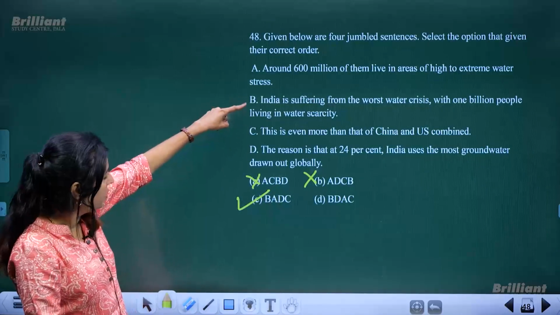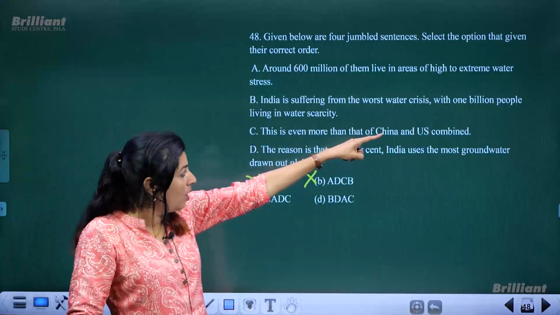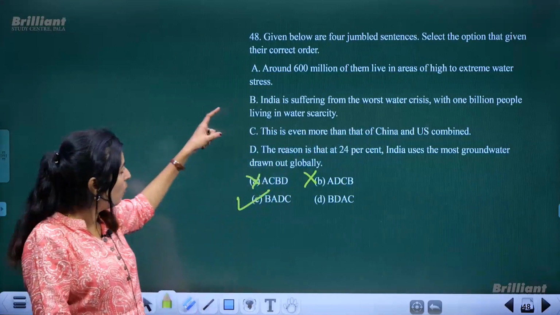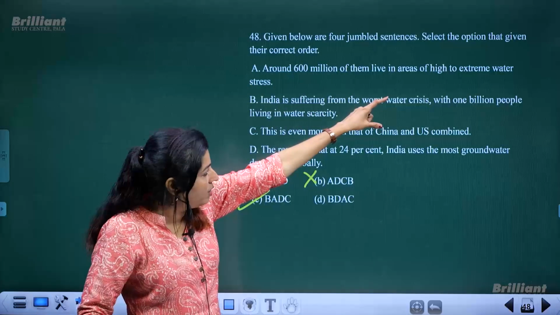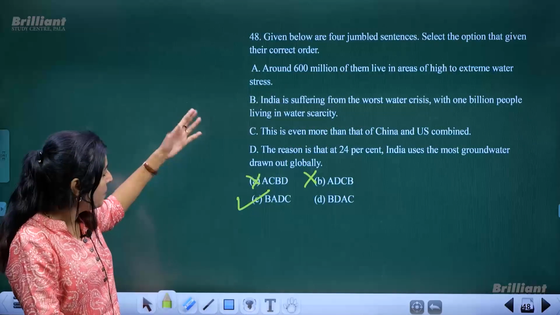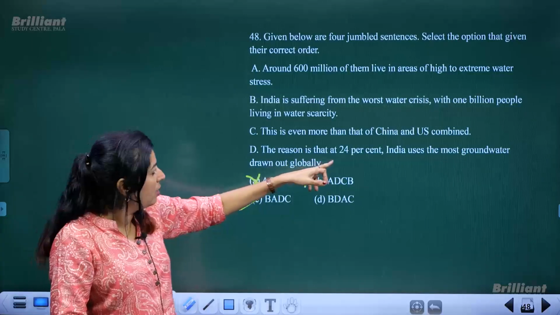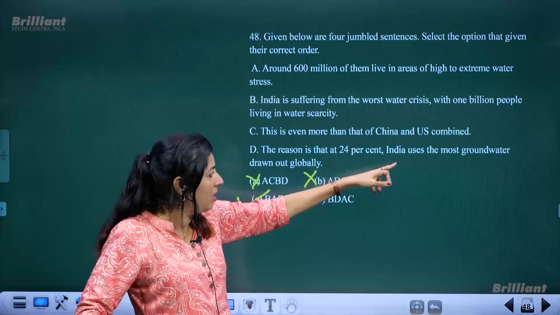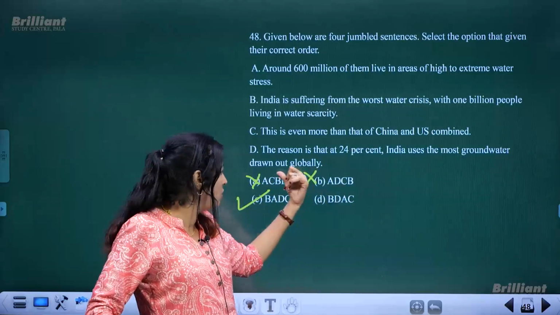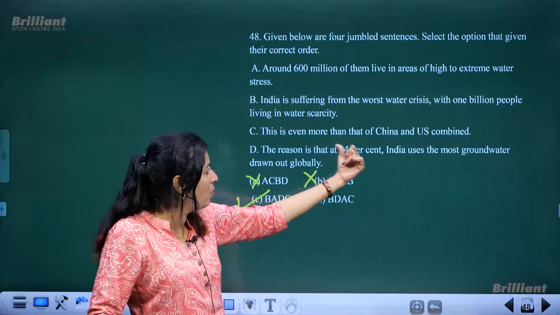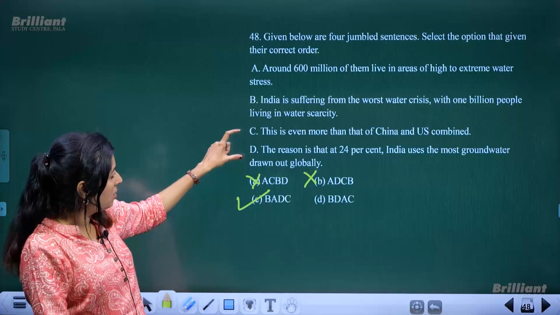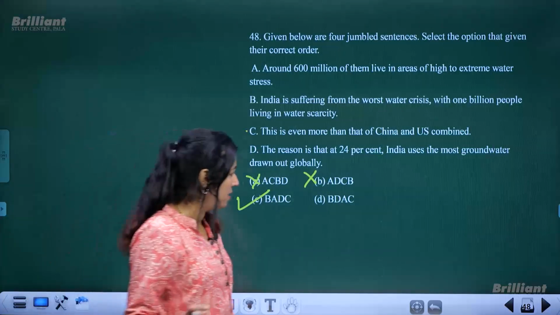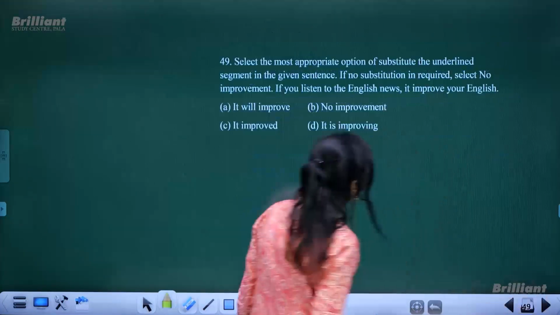BADC. B: India is suffering from the worst water crisis with 1 billion people living in water scarcity. Around 600 million of them live in areas of high to extreme water stress. Then the reason is that India uses 24% of the most groundwater drawn out globally, and this is even more than that of China and the US combined. So this should come as the last thing. Okay. So BADC is the option.